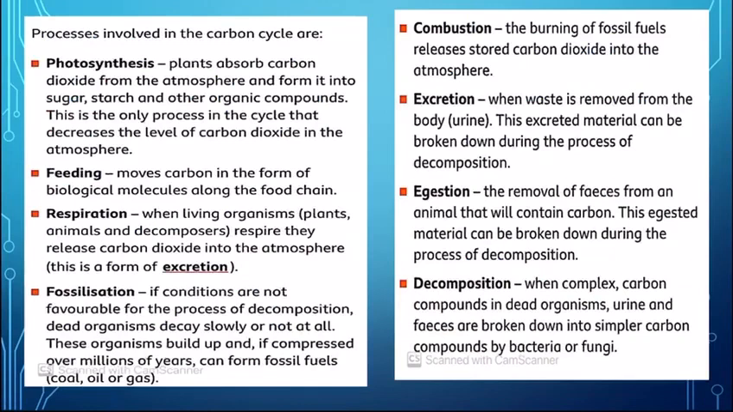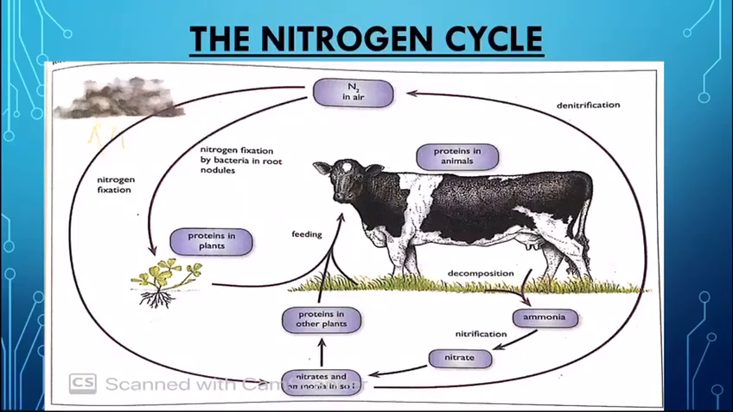When waste is removed from the body in the form of urine or feces, these excreted or digested materials can be broken down during the process of decomposition and release carbon. So this way the carbon cycle goes on.